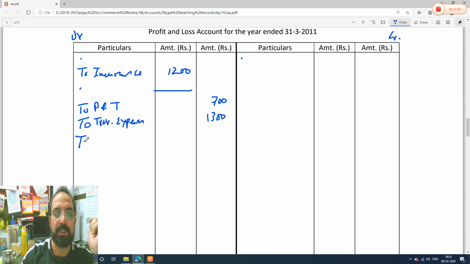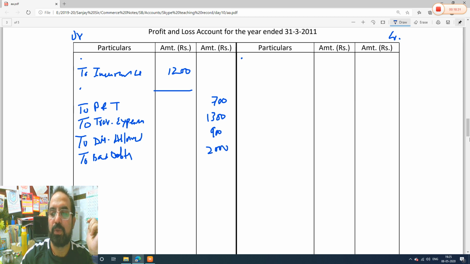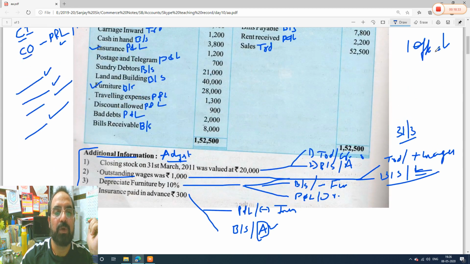Next was discount allowed. This is also an expense. Discount allowed. What is the amount of discount allowed? 900 rupees. And after discount allowed was what? Bad debts. To bad debts. Bad debts, I hope you know what is bad debts. The amount which is not recoverable from our debtors. Bad debts was how much? 2,000 rupees. Okay, so we took all this.